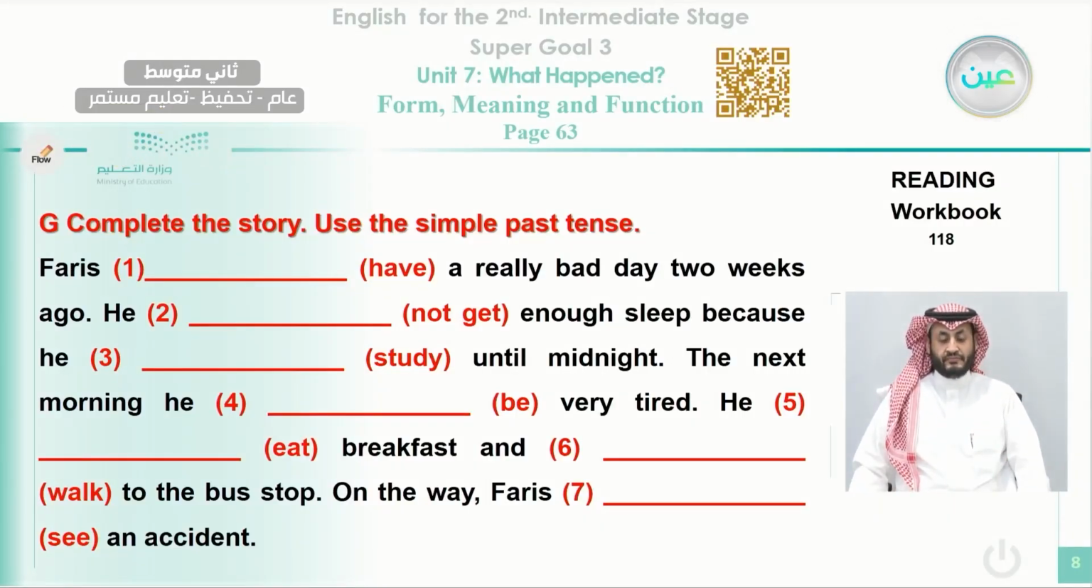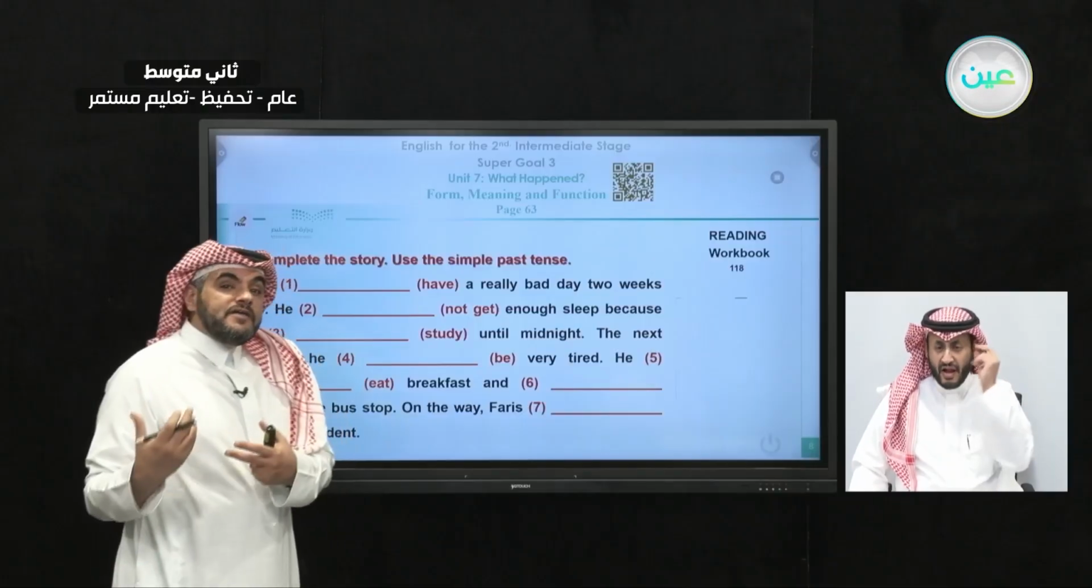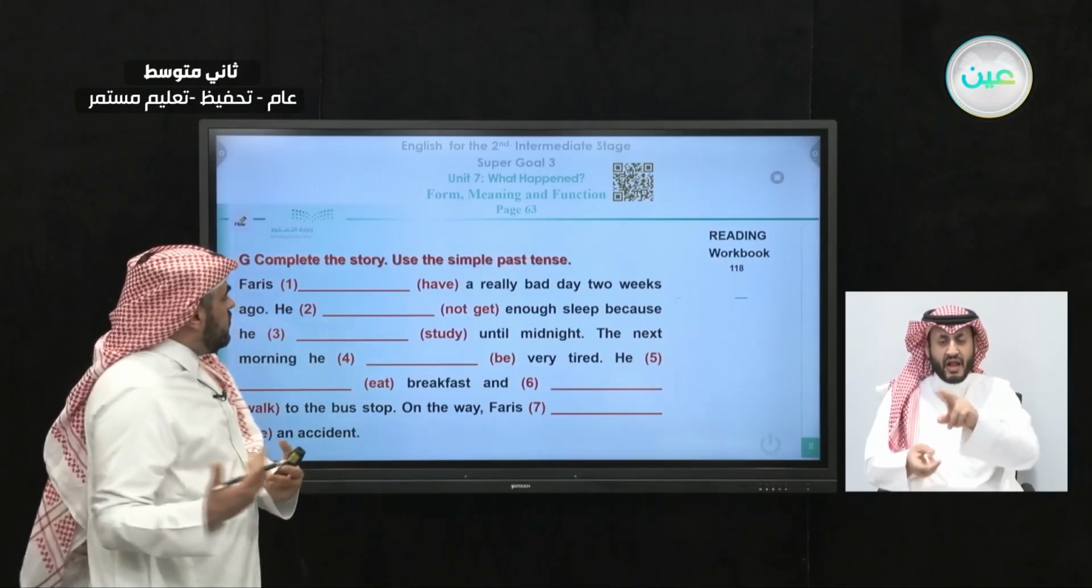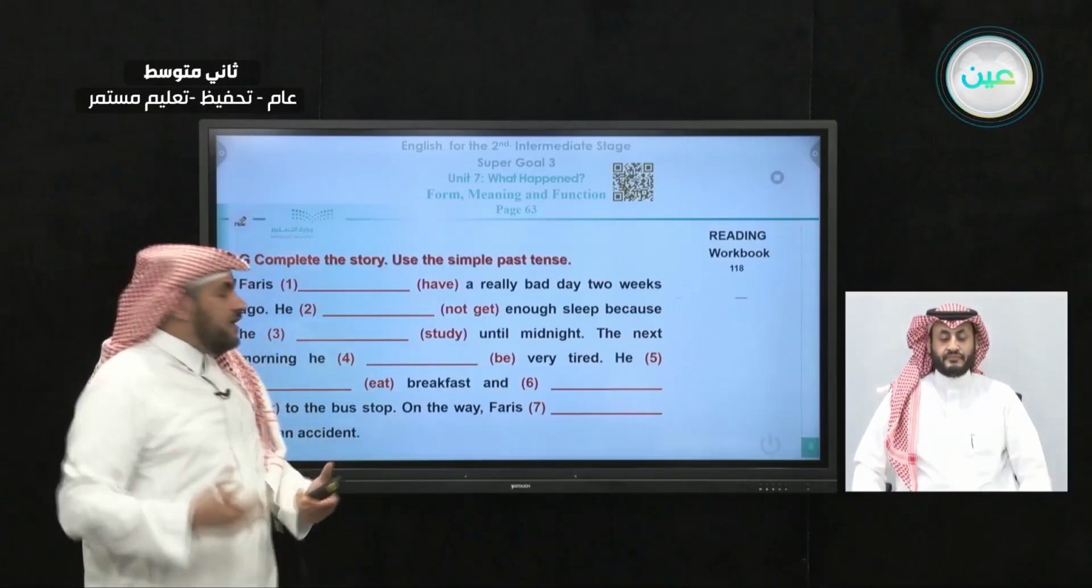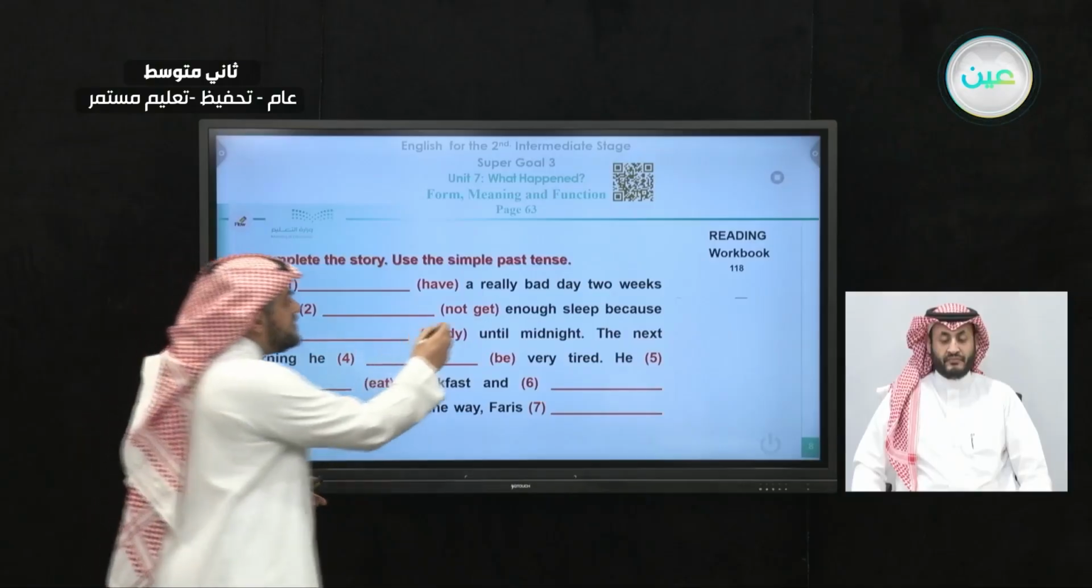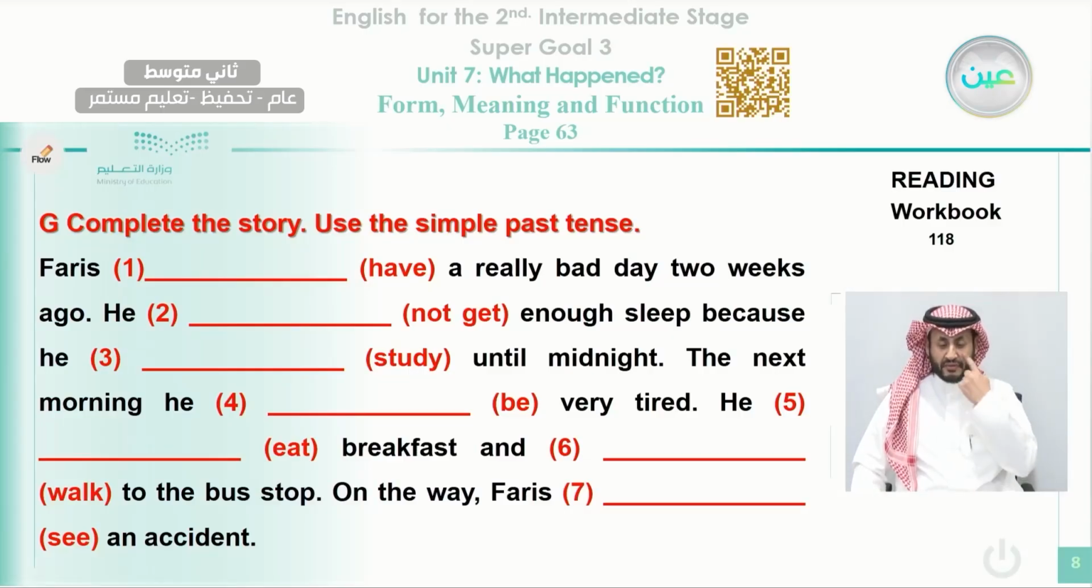Faris had a really bad day 2 weeks ago. Now the writer started by specifying the time. So 2 weeks ago, that means all the verbs that we have in the red font here should be written in the past. We write it in the past because he's telling something in the past. Okay, how do we know it's in the past? When he says bad, he had a really bad day 2 weeks ago. So the verb here, had, should be written in the past. We say have, it's written in the past, we say had. Not get, we can say he didn't